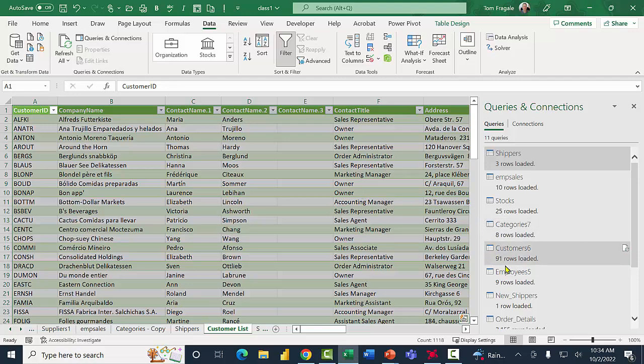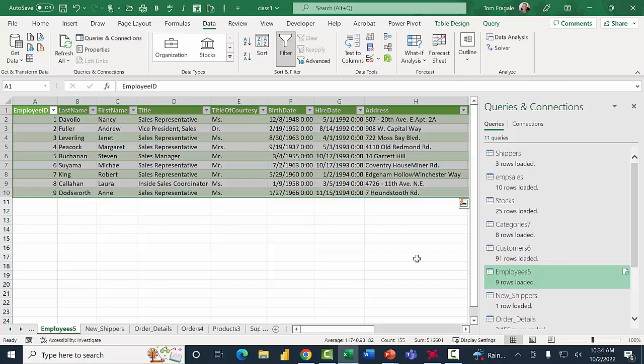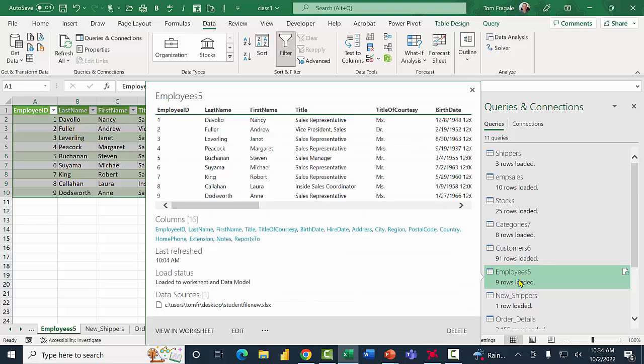Now let me go to this employees table here. Okay. So the employees table has this birth date. I like to calculate the age based on the birth date, and I like to calculate the years of service based on the hire date. Well, these are things that we can do in the Power Query. So I'm going to right click on the employees table, and I'll pick edit.